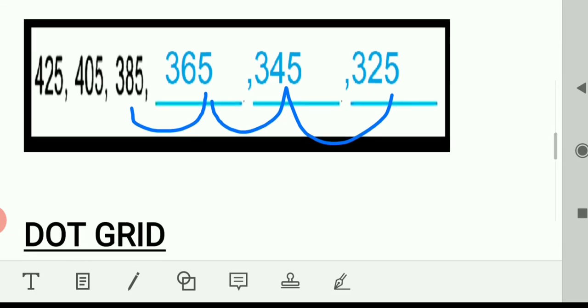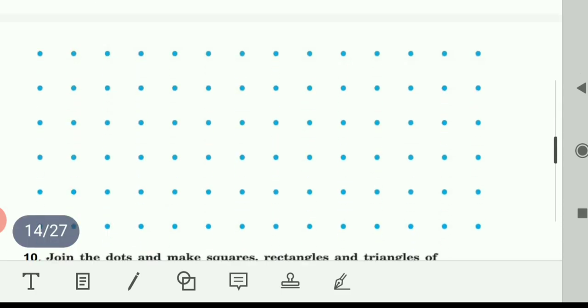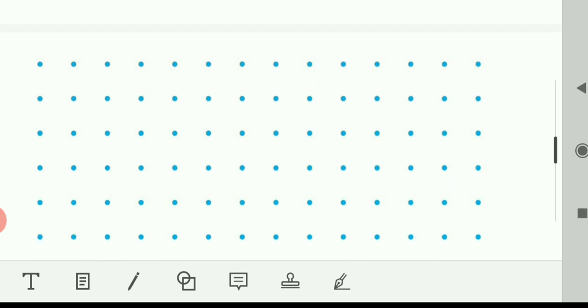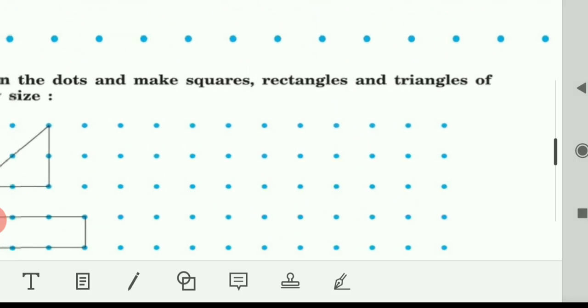Next is dot grid. Dot grid I have given in the first worksheet. The worksheet you got on 3rd April, I think. Yes. When you check the first worksheet, you have the dot grid. Dot grid means we have made dots at equal spaces. So look at this. Now, how will you get the question in this way.